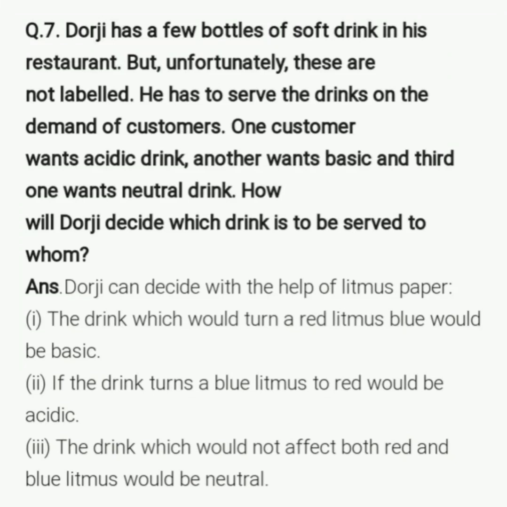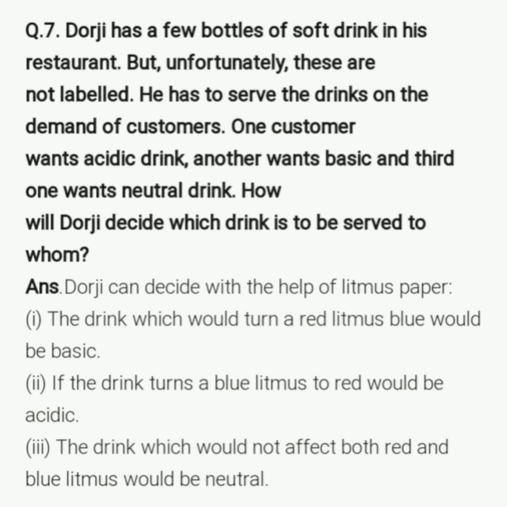Now, the next question, that is the seventh one. Dorje has a few bottles of soft drinks in his restaurant, but unfortunately, these are not labeled. So, he has to serve the drinks on the demands of customers. One customer wants an acidic drink, another wants a basic, and the third one wants a neutral drink. So how will Dorje decide which drink is to be served to whom?